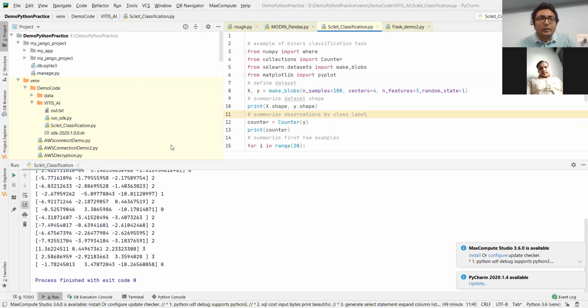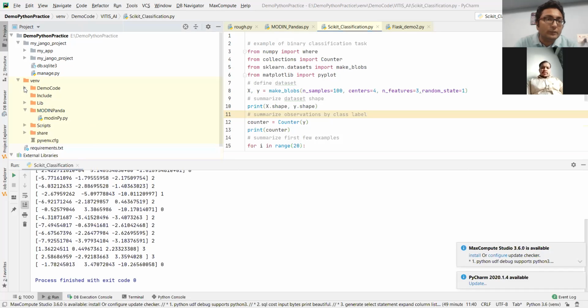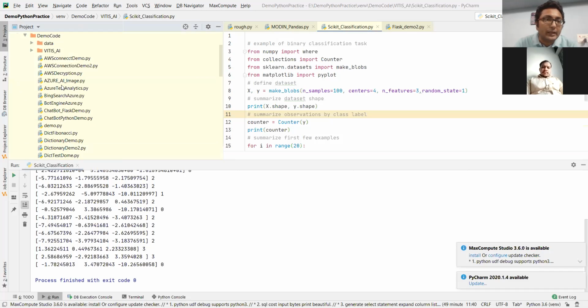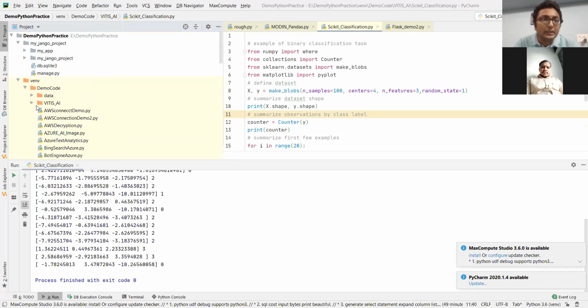Once you install it, here in the left side corner you can see the virtual environment folder. This folder is generated when you install the IDE. At that time there is an option called virtual environment, and you have to tick it. Then only this virtual environment will come. The beauty of this is that when I write a small Python script here, all these scripts are clubbed together into this virtual environment folder.